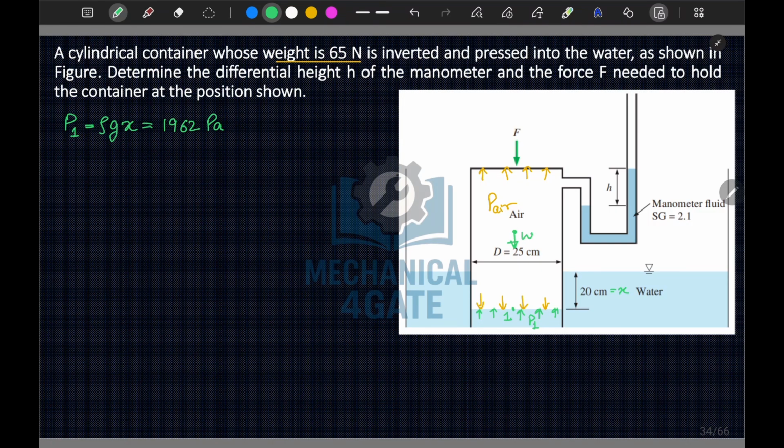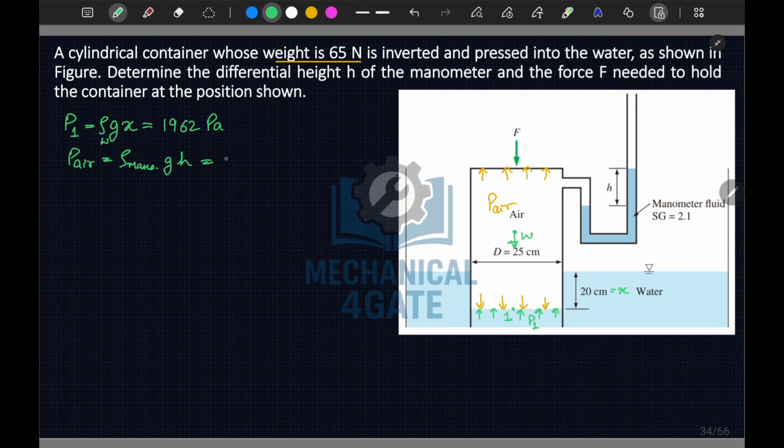So if I want to write the equilibrium equation, before that let's write P of air also. So P of air, I can write it is equal to rho of the manometric fluid times g times H, and of course this P air is in gauge only, because we have considered atmospheric pressure to be 0.